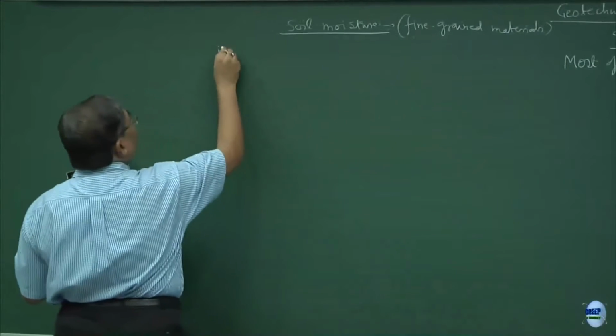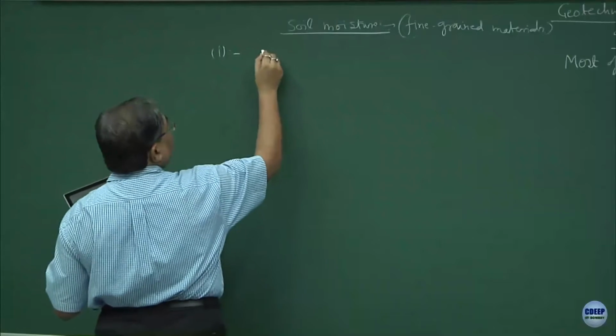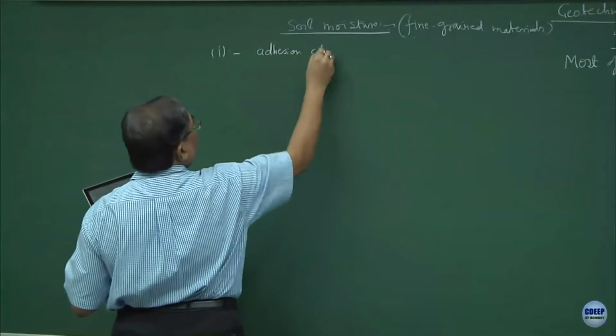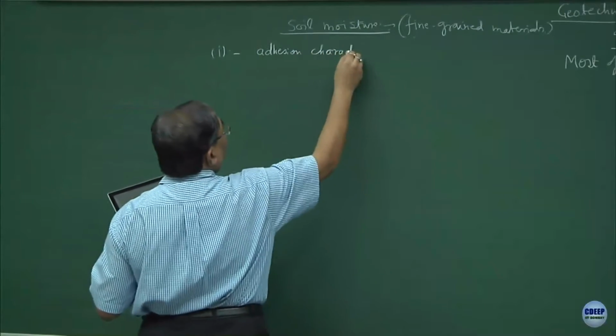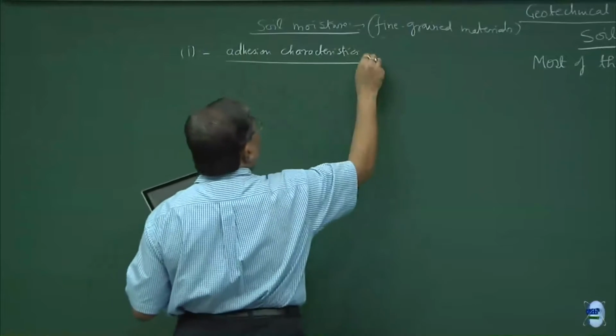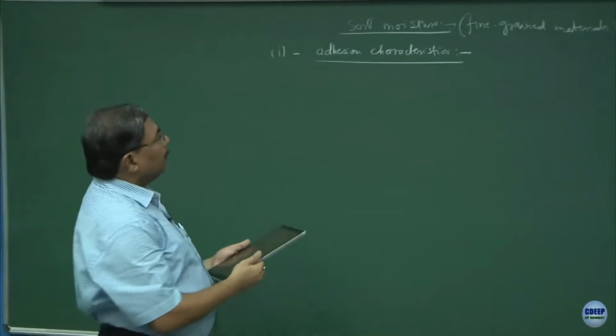The first category of the soil moisture is the one which has adhesion characteristics. The mechanism of adhesion of moisture on the fine grained materials is adhesion.